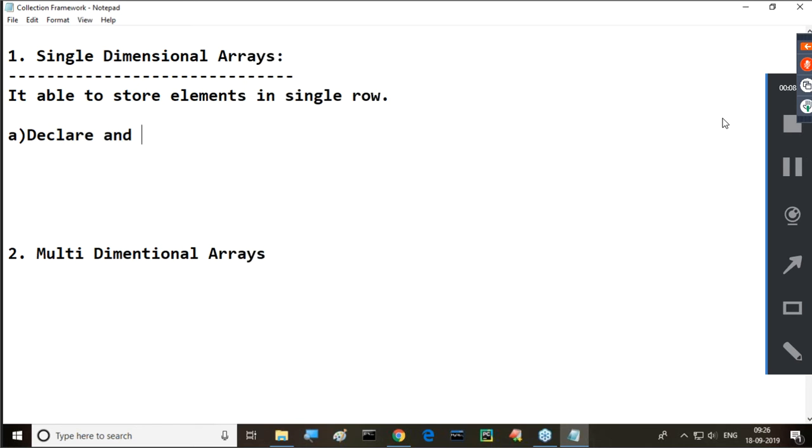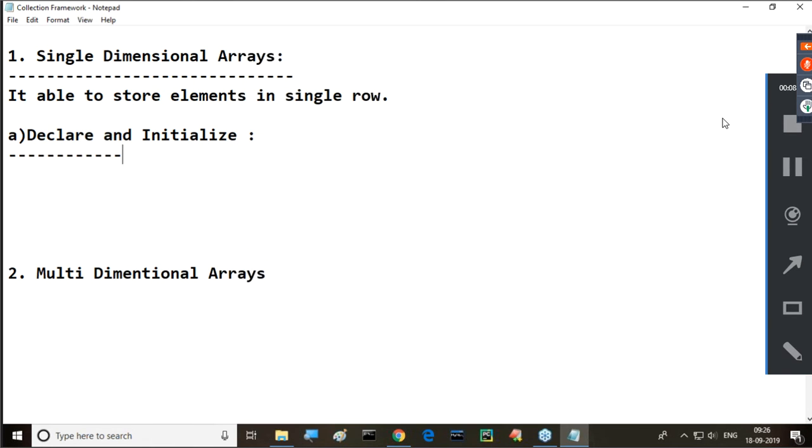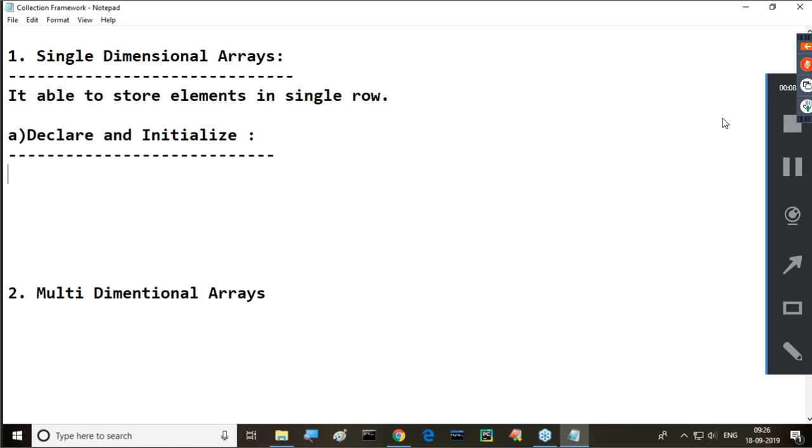The first one is declare and initialize the array. For a single dimensional array in this approach, what is the syntax?